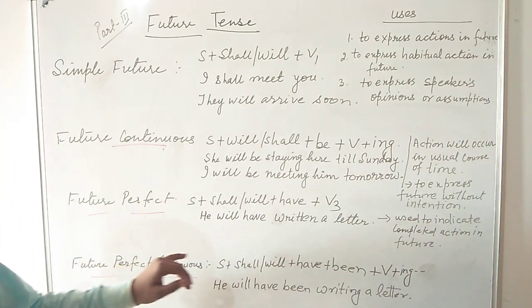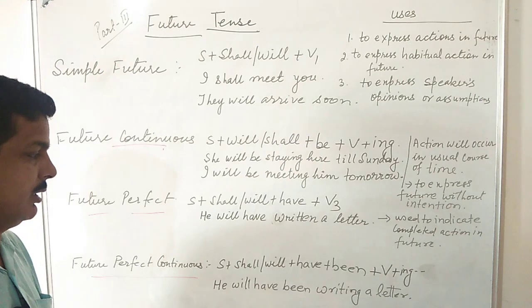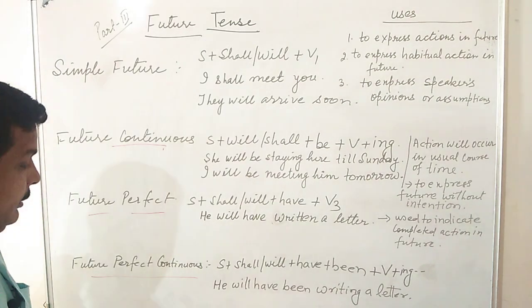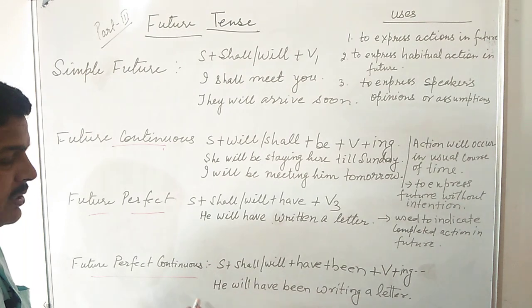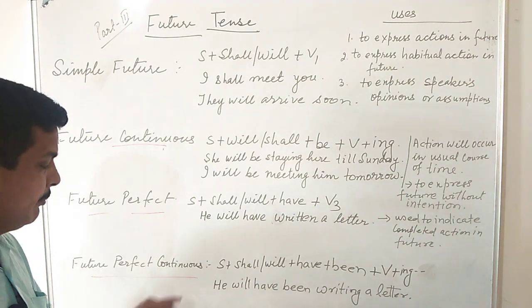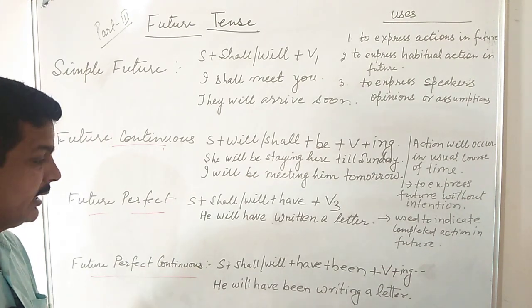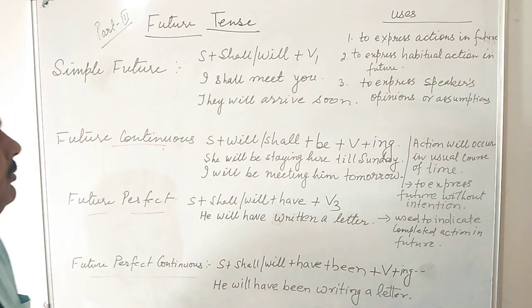Future perfect is used to indicate completed action in future. Here, future perfect continuous, again it is used to denote future events, but generally we do not use future perfect continuous in our day-to-day life.